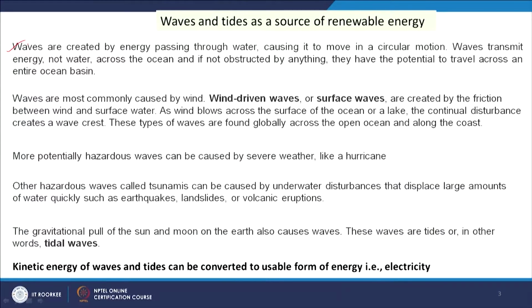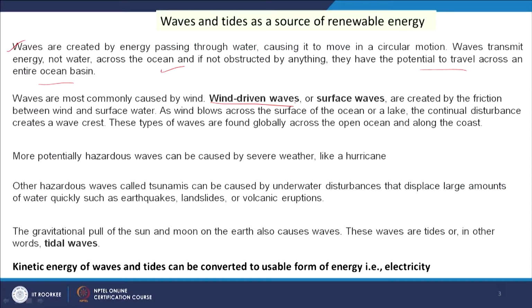So, we will see what waves are and what tides are and how these can be a source of renewable energy first. As you know, the waves are created by energy passing through water, causing it to move in a circular motion. Waves transmit energy, not water, across the ocean, and if not obstructed by anything, they have the potential to travel across an entire ocean basin.